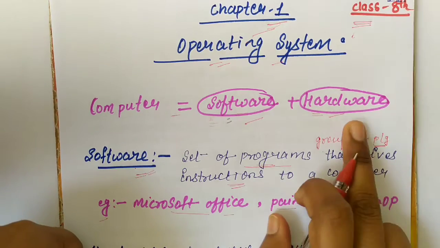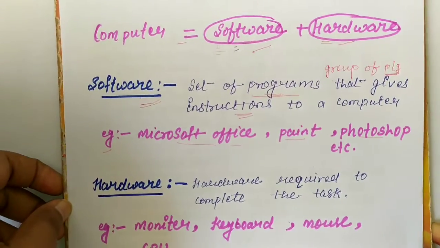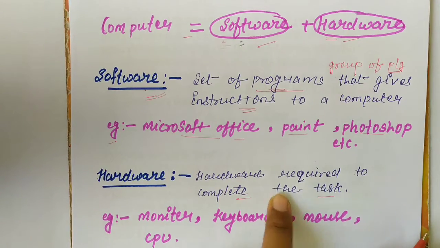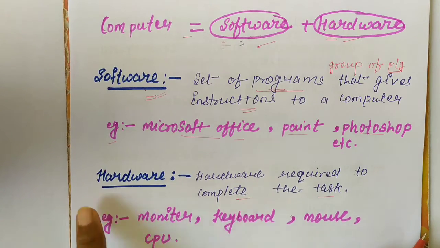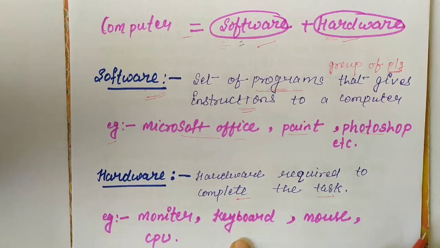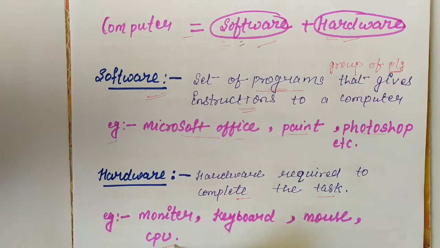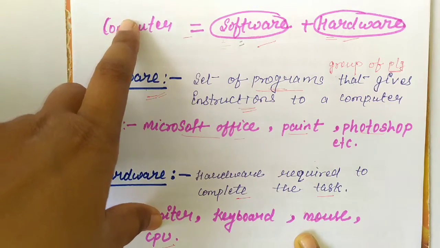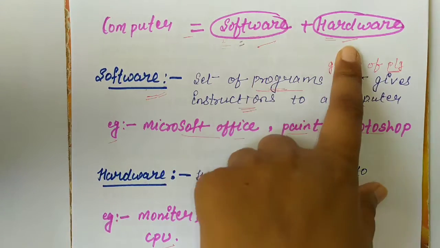Now the second one is hardware. Hardware is required to complete any task. The examples of hardware are monitor, keyboard, mouse and CPU. These are the examples of hardware. So a computer is a combination of software and hardware.